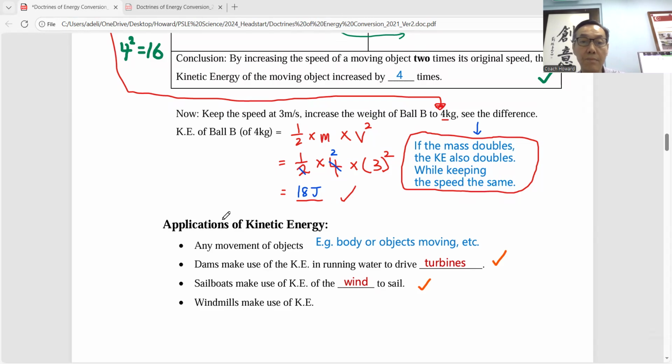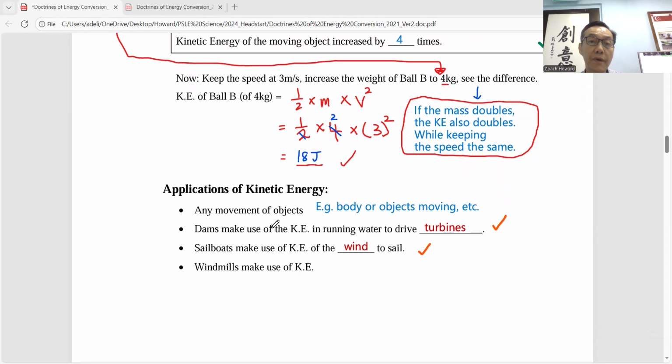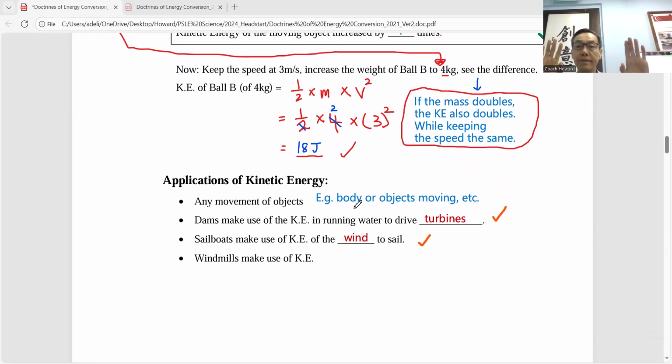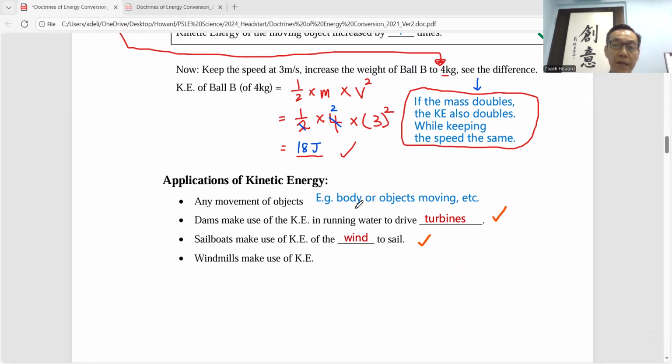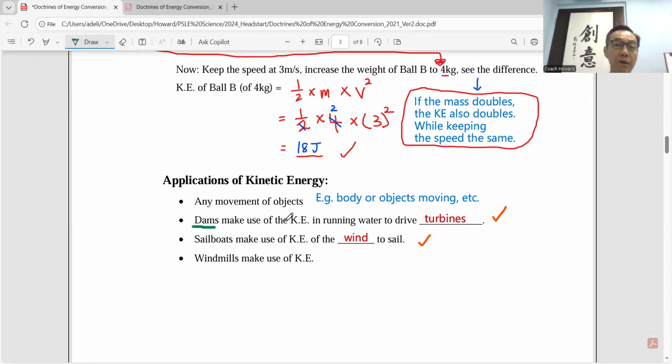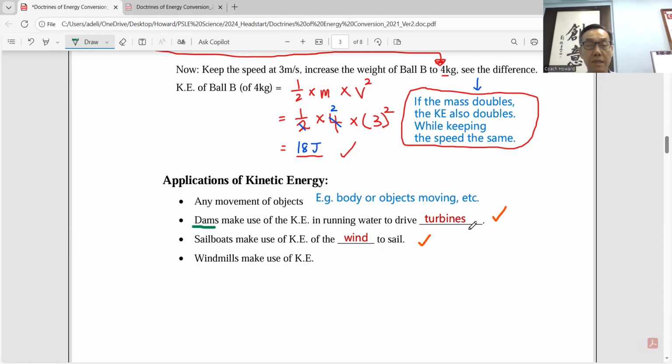Okay, next, you need to learn about application of kinetic energy. Where is kinetic energy in action? In our everyday life, when you move your hand, this is kinetic energy. Any moving object, as I speak also, my mouth shows kinetic energy and sound energy. Dams are in countries where you have big rivers and high mountains. They dam up the river to direct the running water to turbines. As a turbine spins, the kinetic energy of the turbine is changed to the kinetic energy of the magnets inside. As the magnets spin, they produce free electricity. So this is hydroelectric power.